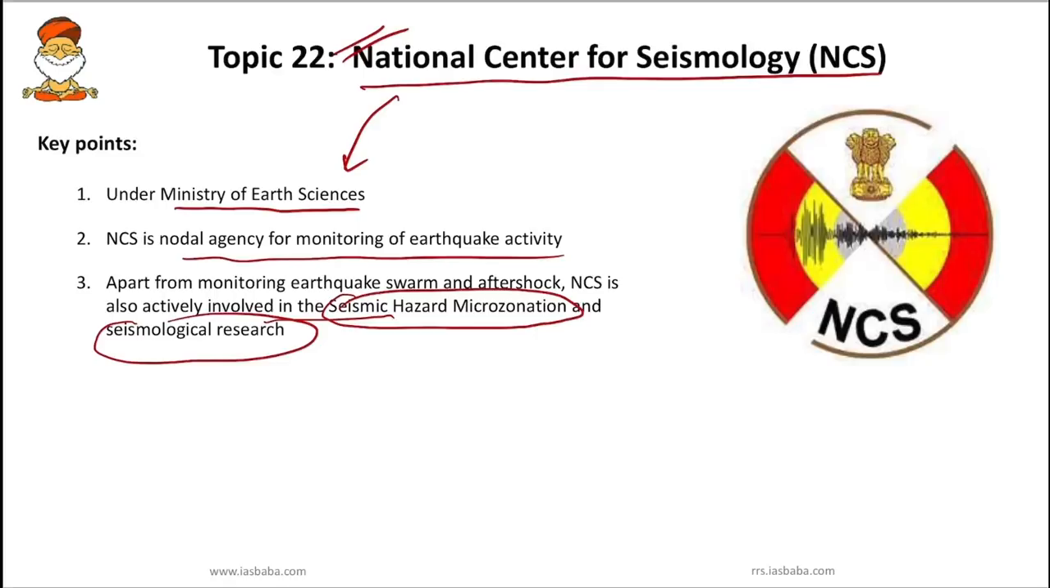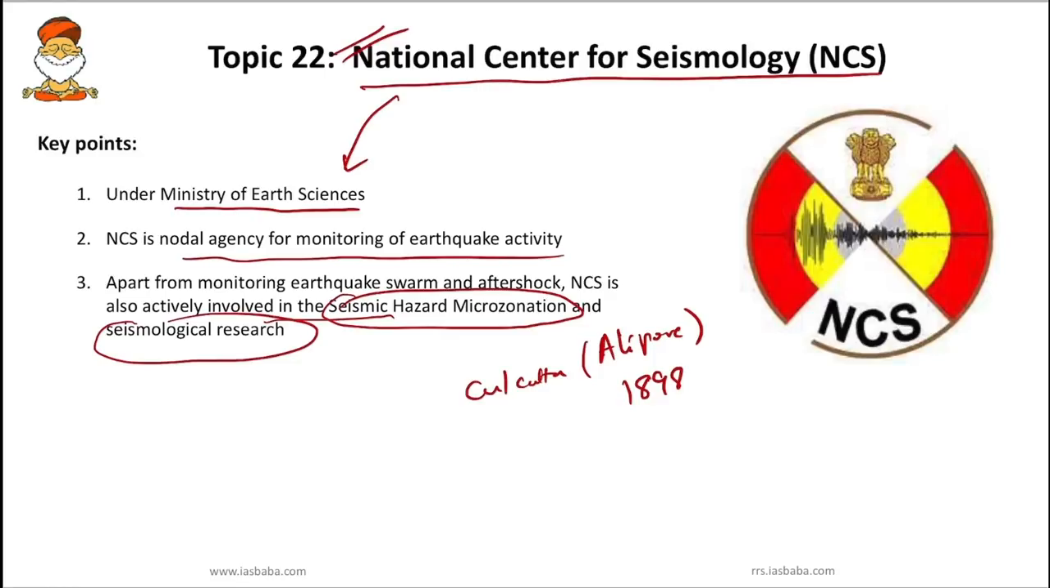And you should also know the history of instrumental earthquake monitoring in India. It dates back to 1898. The first seismological observatory of the country, that is India, was established in 1898 in Calcutta. In Calcutta, Alipore. It was called Alipore at that time. In Alipore, during 1898, India had its first seismological observatory.